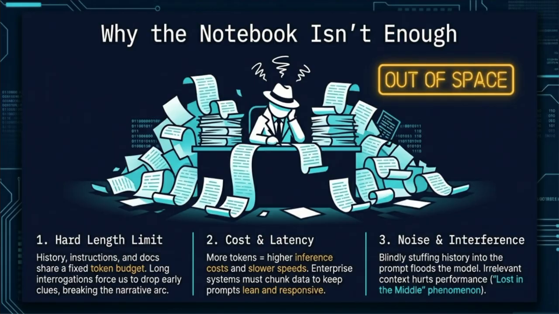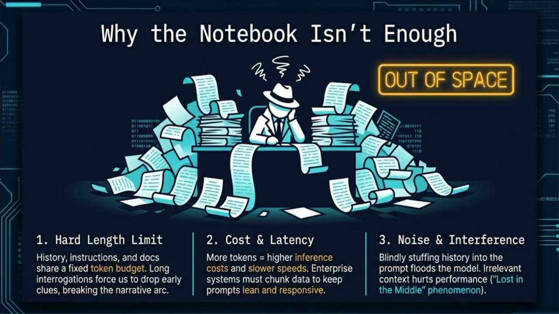Second, we have the issue of cost and latency. More tokens equal higher inference cost and significantly lower response speeds. Enterprise systems must keep prompts lean and responsive to remain viable.